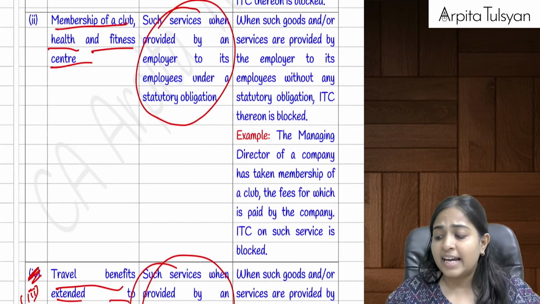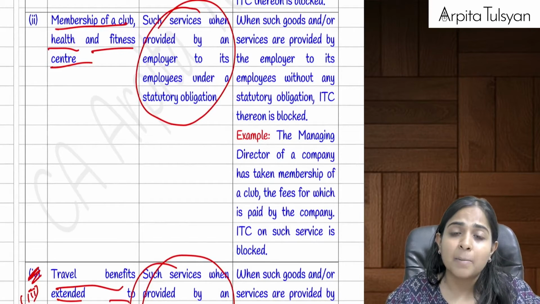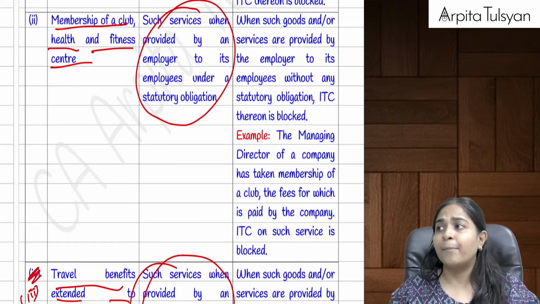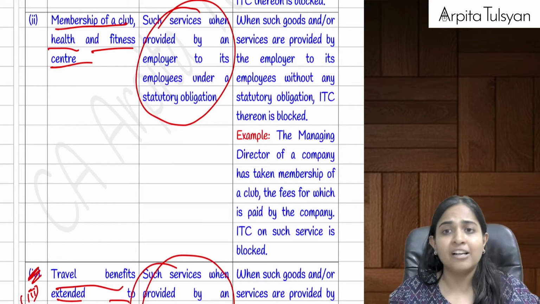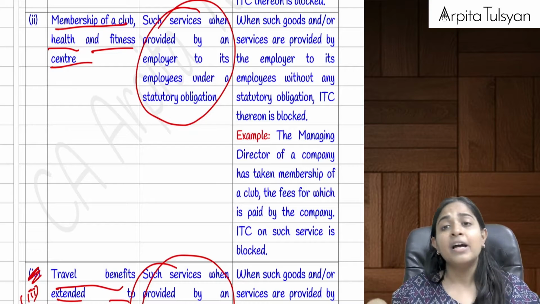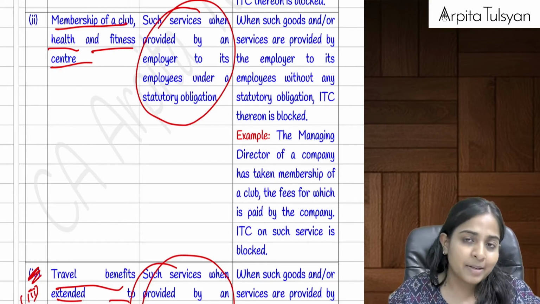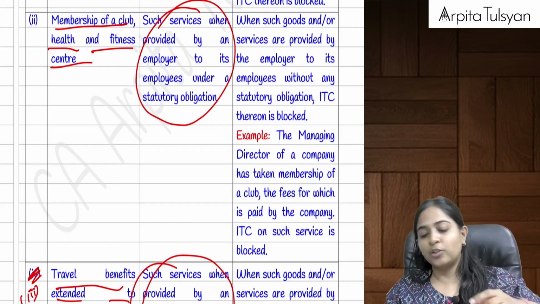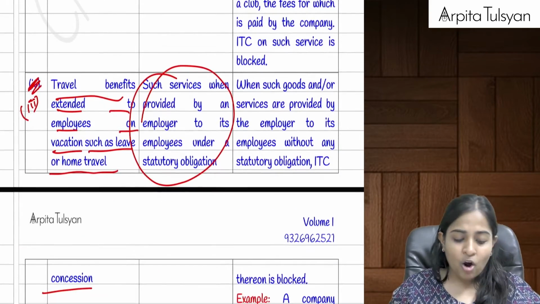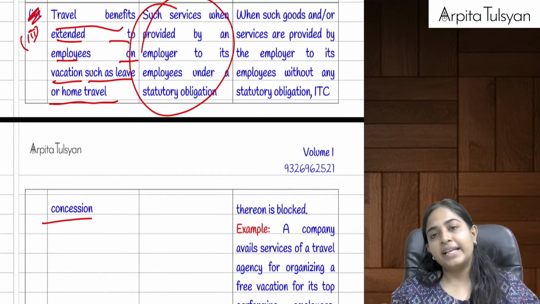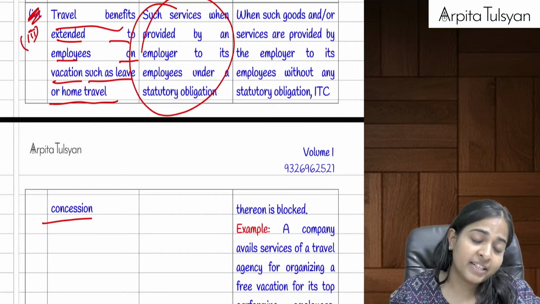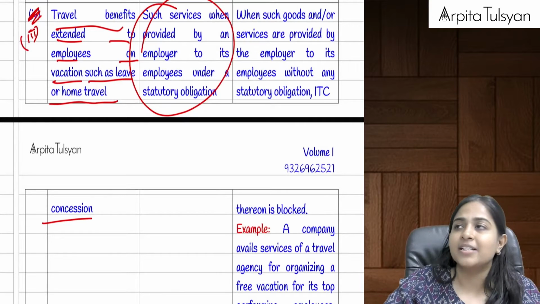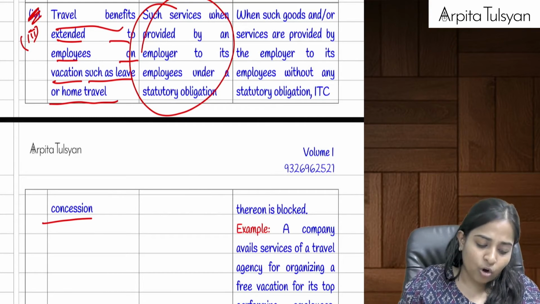Then within that only, next one, membership of a club, fitness club, health club, etc. If I have taken this for my employees, or I have taken it for myself, I am a proprietor, then in that case, credit on the same is totally blocked, except when the employer is required to provide it to the employee under a statutory obligation. Right? Then the next one, travel benefits. Travel benefits extended to the employees who are on vacation, just like leave travel concession or home travel concession.